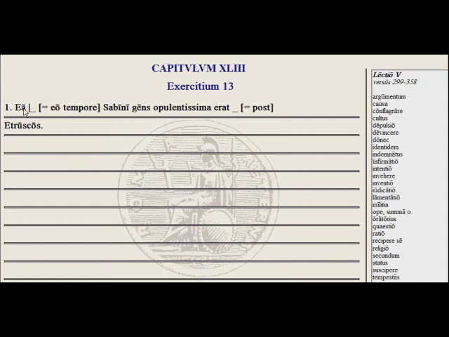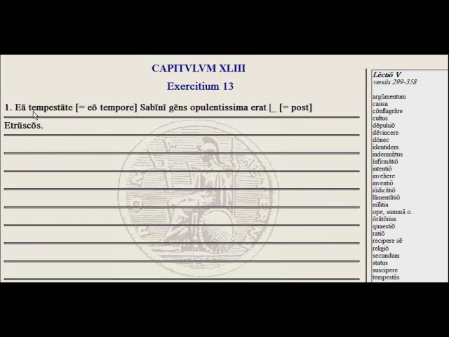Follow along with Exercise 1. Ea blank, a word that means eo tempore. Sabini gens opulentissima erat blank, a word that means after, Etruscos. So at that time is what we want to say here, and so another way of saying eo tempore is ea and the feminine tempestate.